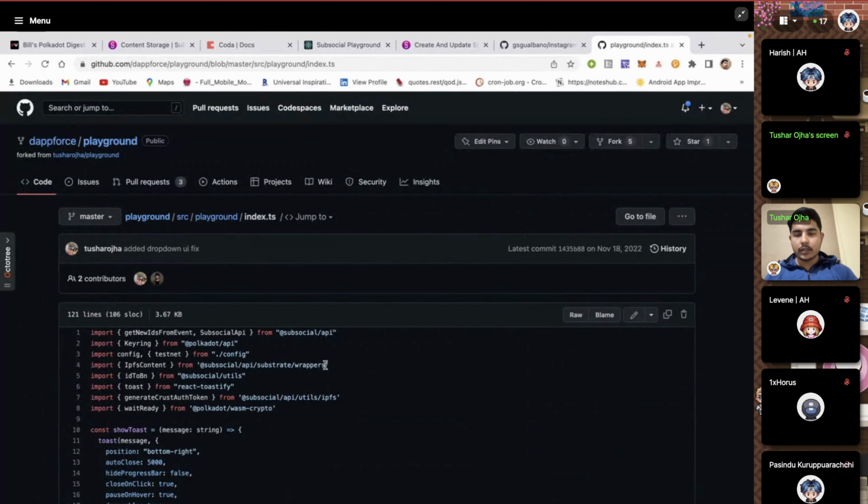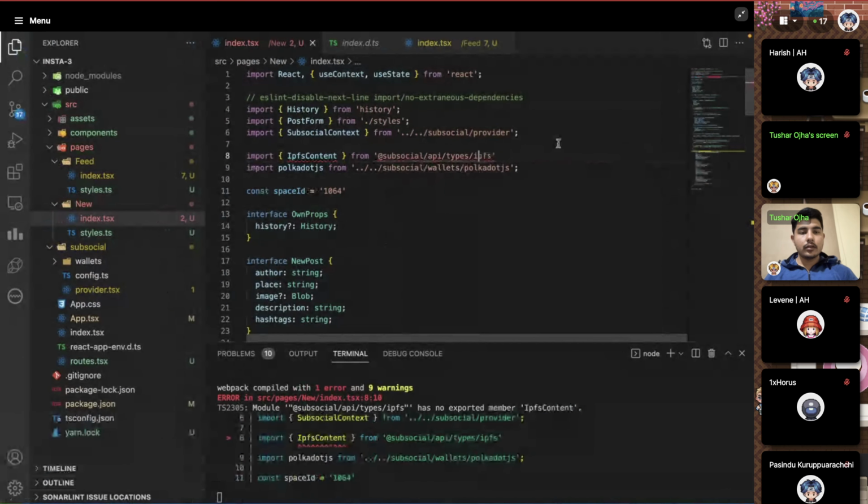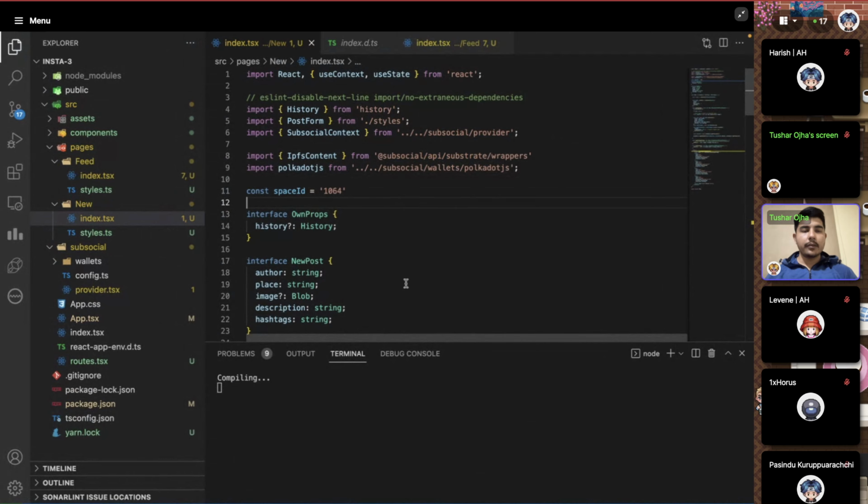Okay, this is where we have to get it from. Cool. Okay, so we got this IPFS content now.